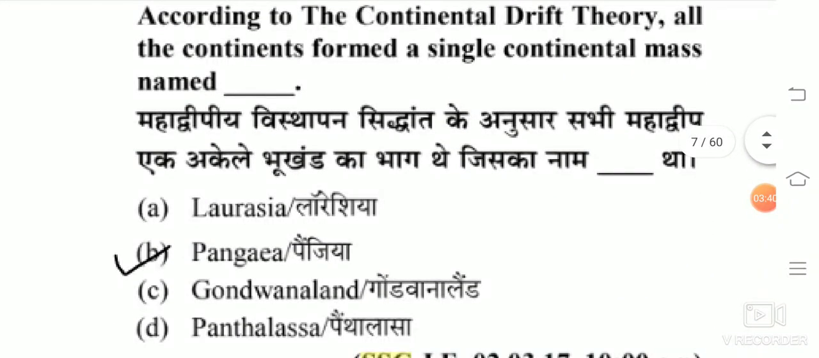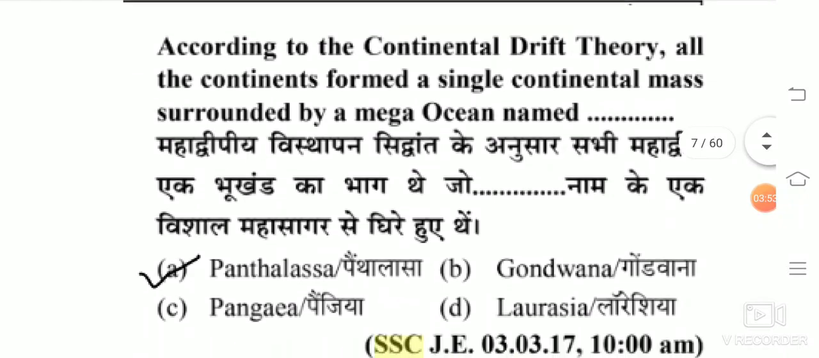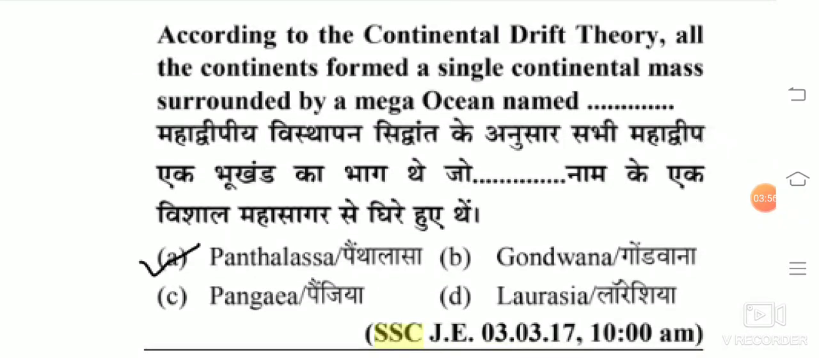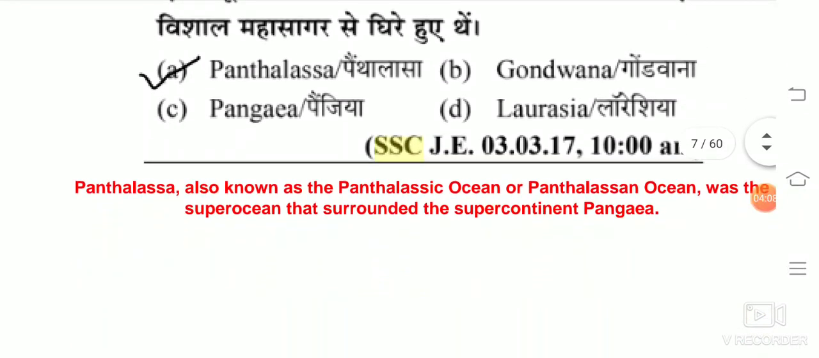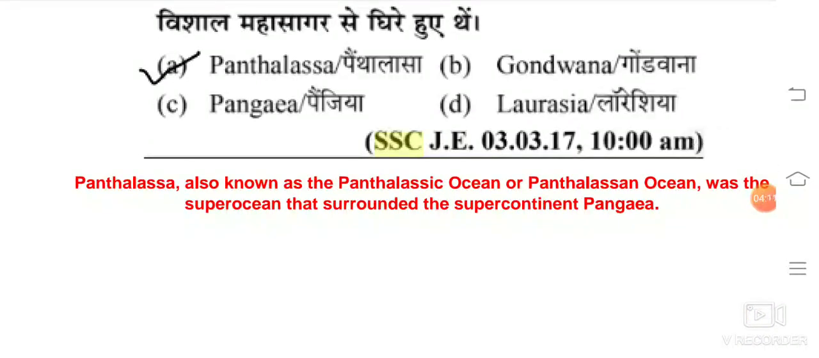According to the continental drift theory, all the continents formed a single continental mass named. The answer is Pangaea. According to continental drift theory, all the continents formed a single continental mass surrounded by a mega ocean named. The answer is Panthalassa. Panthalassa, also known as the Panthalassic Ocean or Panthalassian Ocean, was the super ocean that surrounded the supercontinent Pangaea.